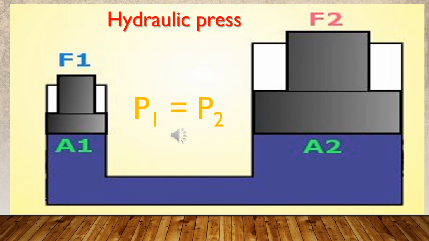This figure illustrates how the hydraulic press works. It consists of a liquid volume trapped by two pistons with two different areas. The small piston is represented here as A1 and the piston with the large area is represented as A2.